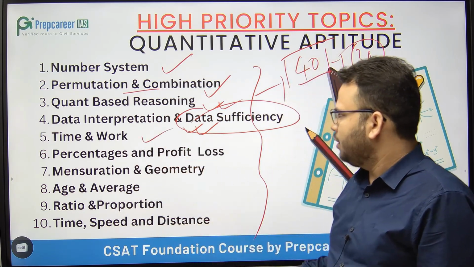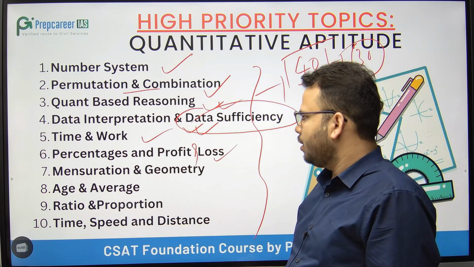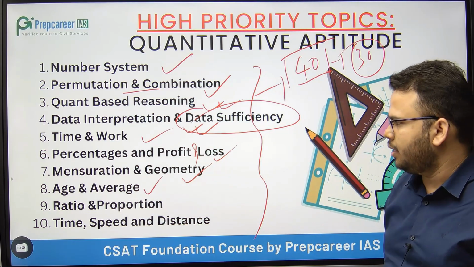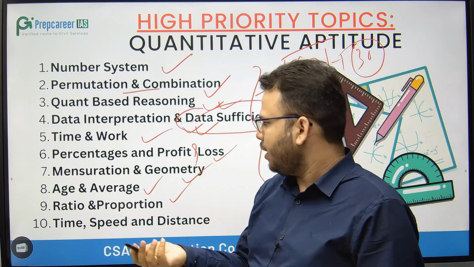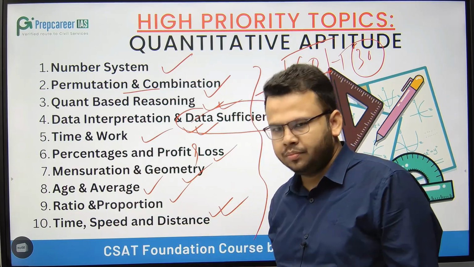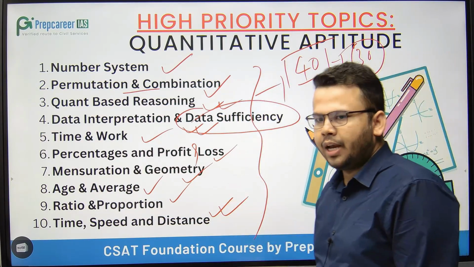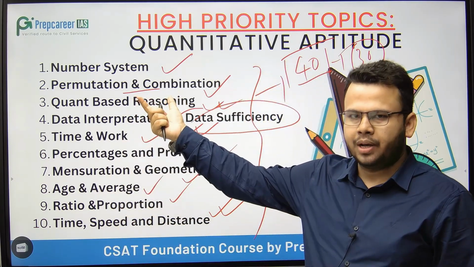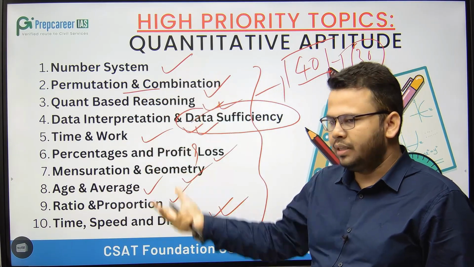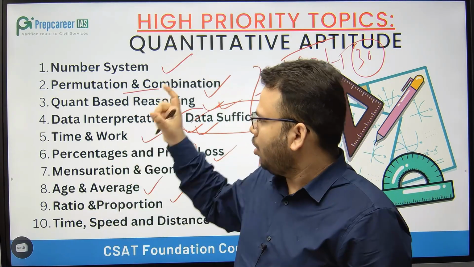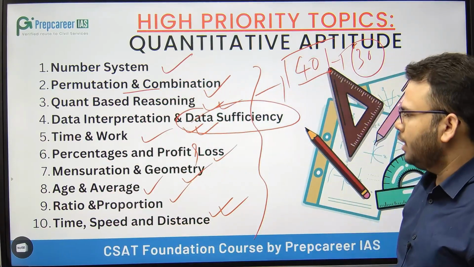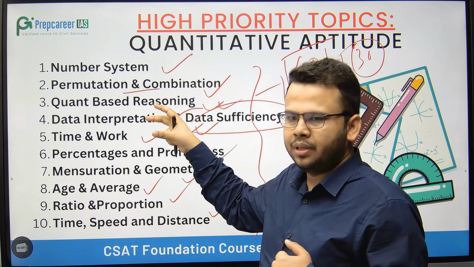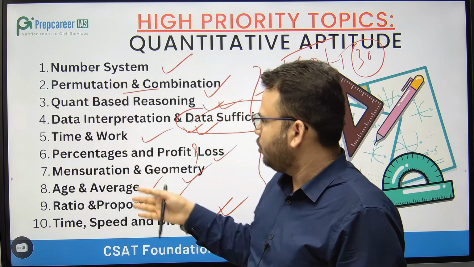Then time and work, percentage and profit and loss, mensuration and geometry, problem on age and average you will find, ratio and proportion you have to prepare, and time, speed and distance. As the topics are given, accordingly you have to give the priority. सबसे पहले हमें number system को prepare करना है, then permutation and combination, then the rest of the topics. Right? All these topics are written based on the weightage that UPSC assigned to these topics in the examination. So accordingly in sequence you have to prepare.